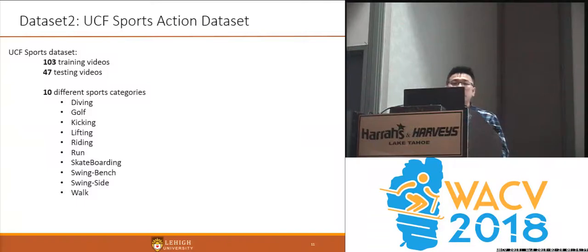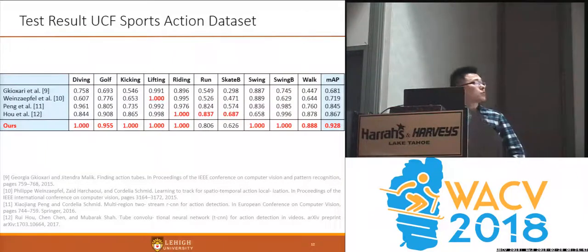The second dataset is the UCF Sports Action Dataset, and as the results in this table show, our model achieved the best accuracy, with at least a 6% improvement. We also noted that for 6 out of 10 categories we achieved 100% accuracy.